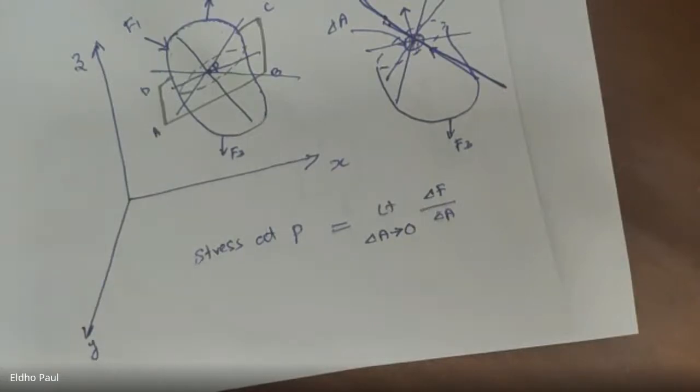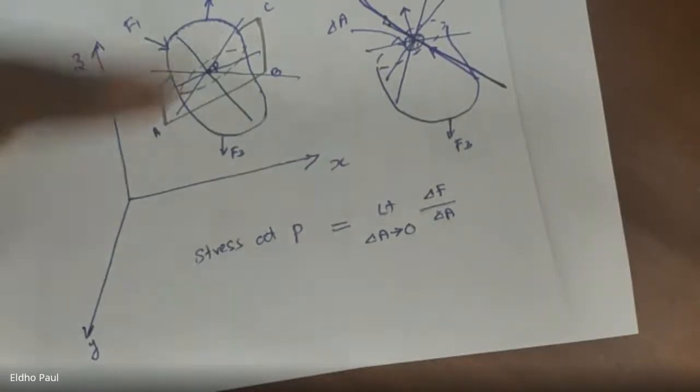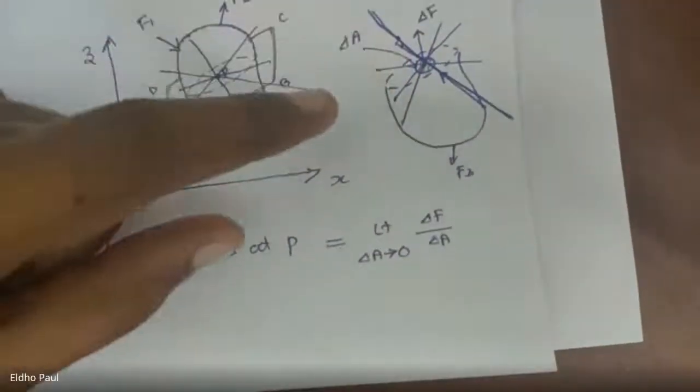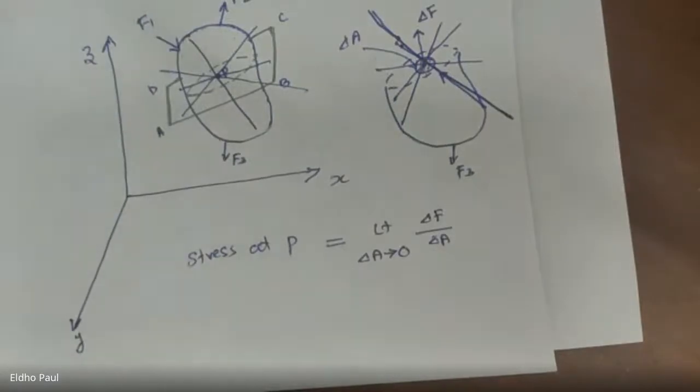And we have to design that body based on that maximum stress value. So from this infinite number of stress values, we should calculate the stress value which is maximum.